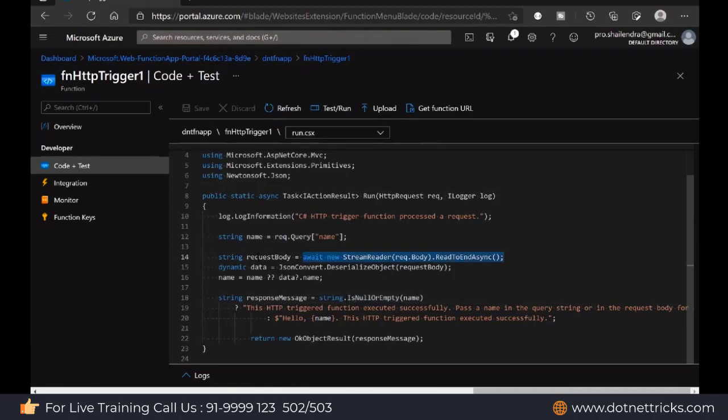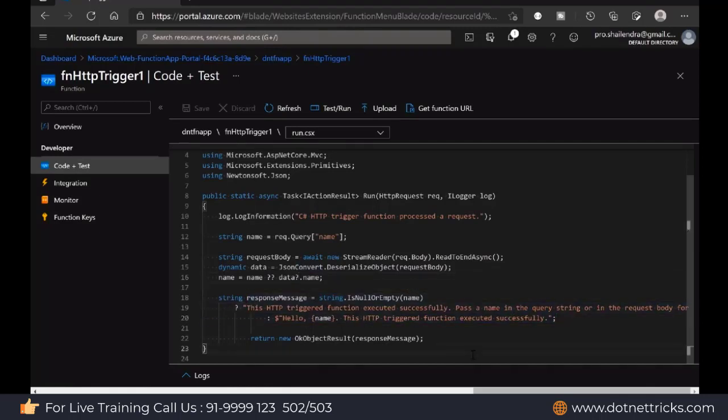And what are the request body they are reading? They are just going to deserialize into the dynamic type over there. Because it is a string type, they're just going to deserialize it as an object this way. And from that object, they are looking into the name field. So do we have a name field in that object? If the name field is available, then they're returning this response.